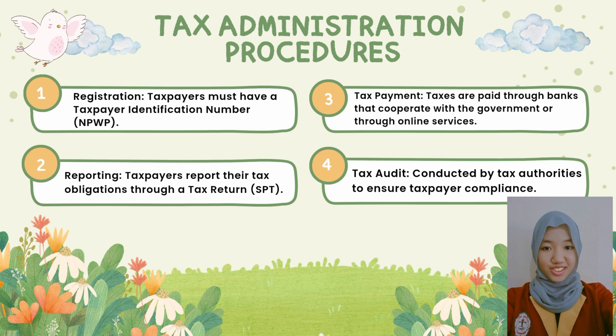Tax administration procedures. 1. Registration. Taxpayers must have a taxpayer identification number, NPWP. 2. Reporting. Taxpayers report their tax obligations through a tax return, SPT. 3. Tax payment. Taxes are paid through banks that cooperate with the government or through online services. 4. Tax audit, conducted by tax authorities to ensure taxpayer compliance.